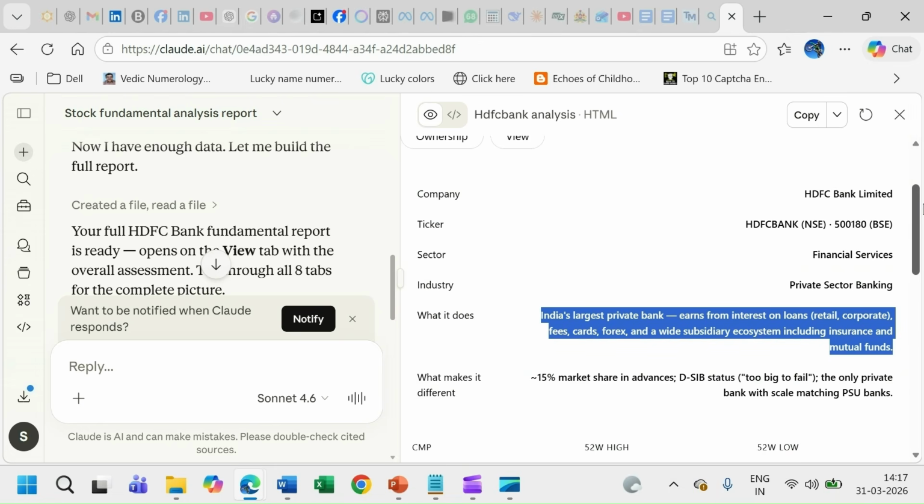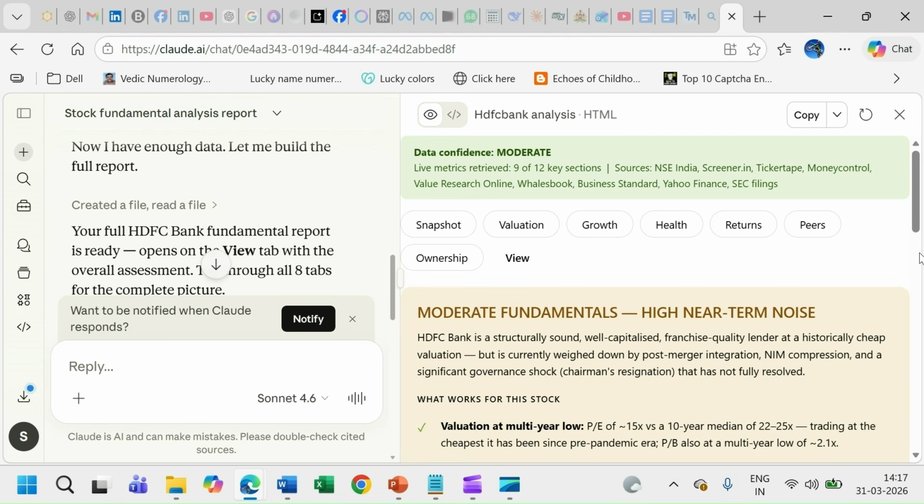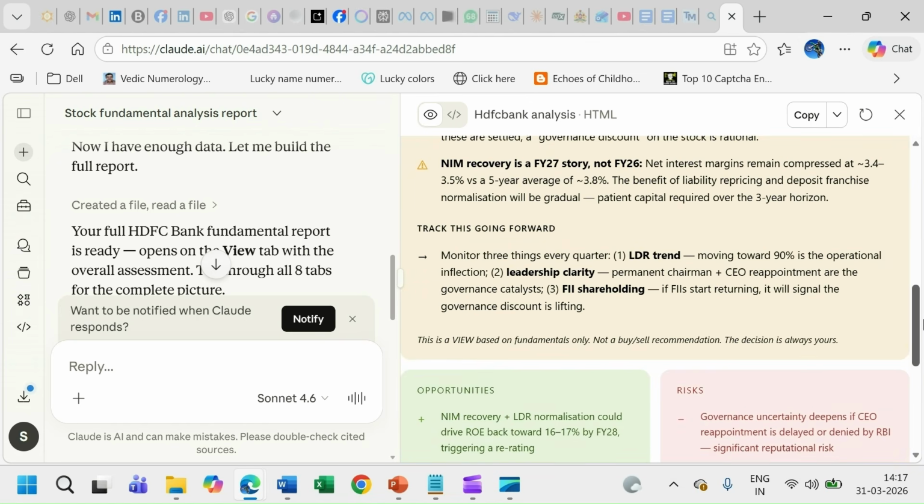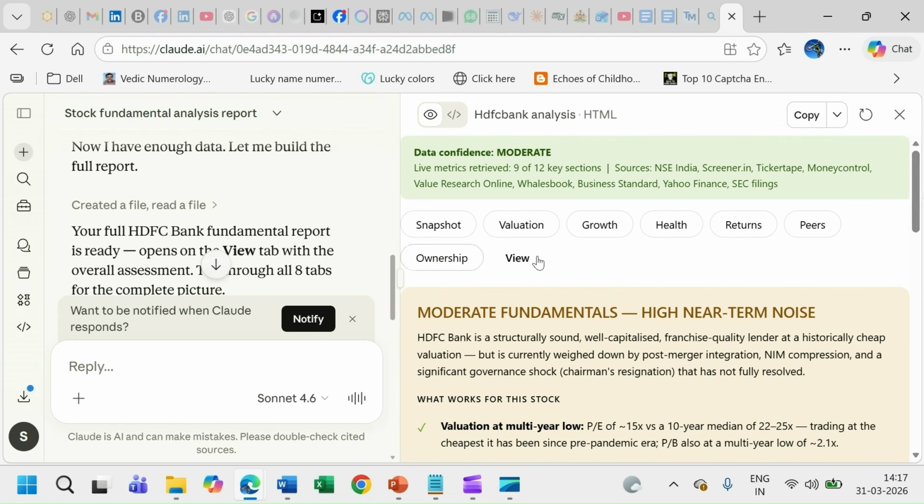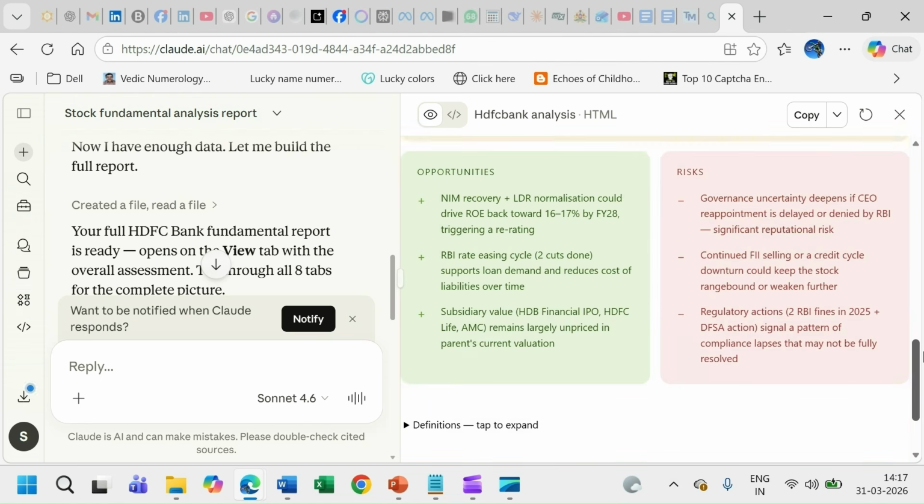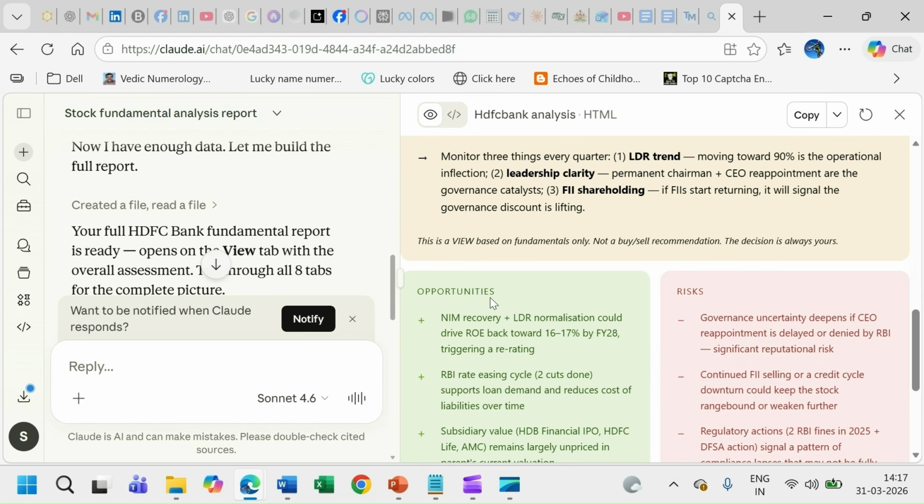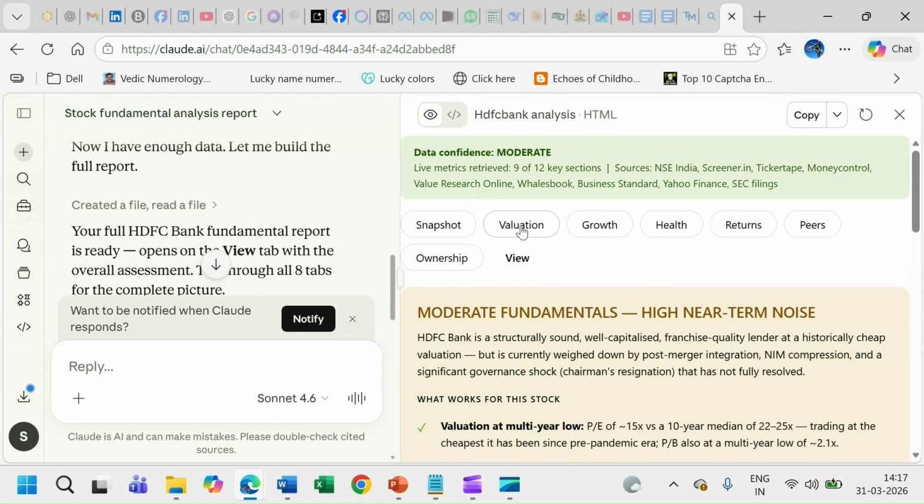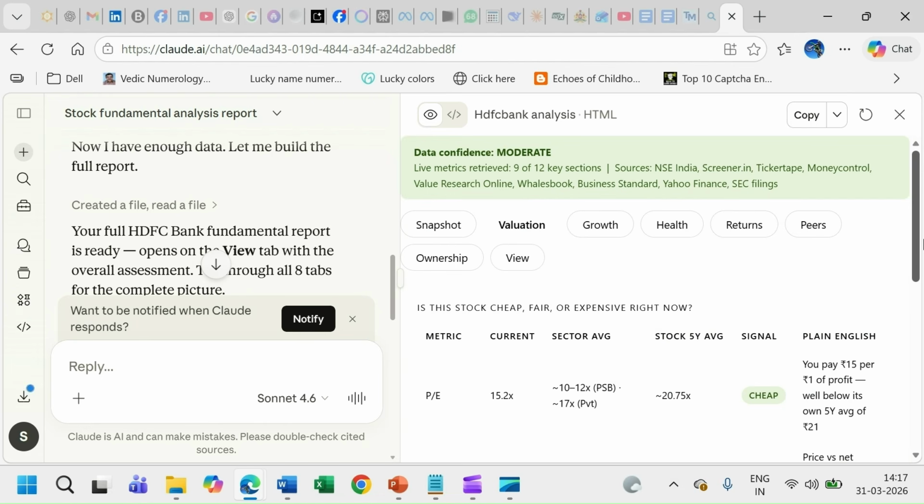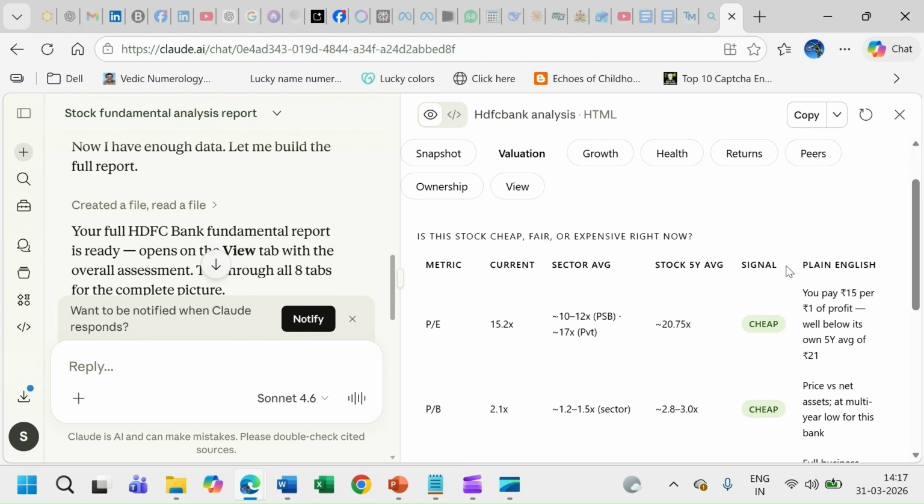There is one place wherein you can also see, yeah, this is where it is. So when you go to view, you can also see a SWOT. So you can see what are the current opportunities if you buy the stock and what are the current risks associated with it. So valuation is something which you can see here. Like we were saying, the stock is currently very lowly valued. So if you see, it says cheap. The signal is that it's cheap at this point in time.